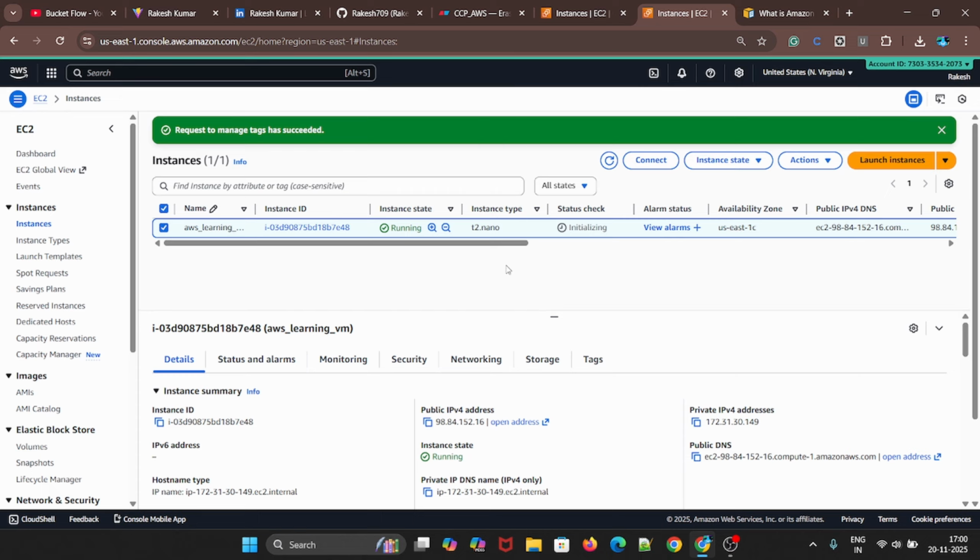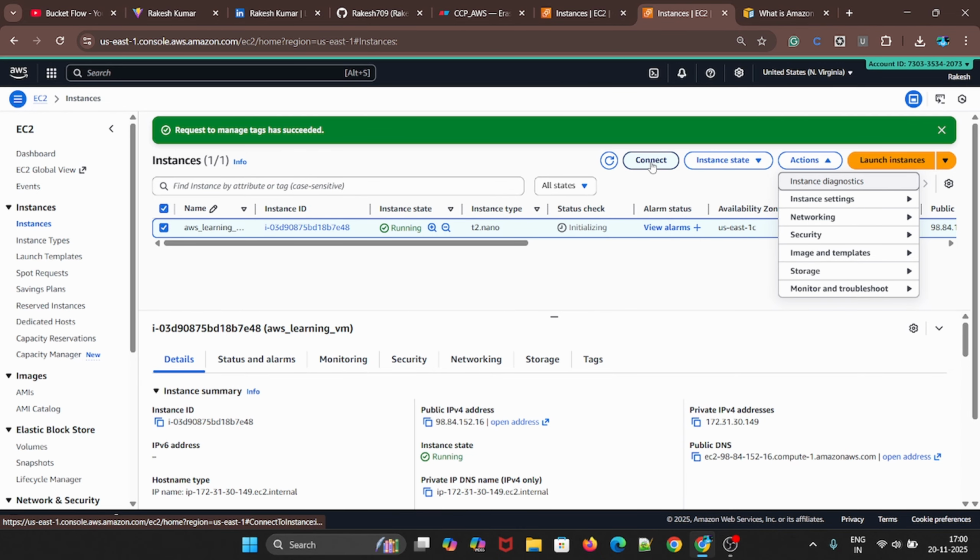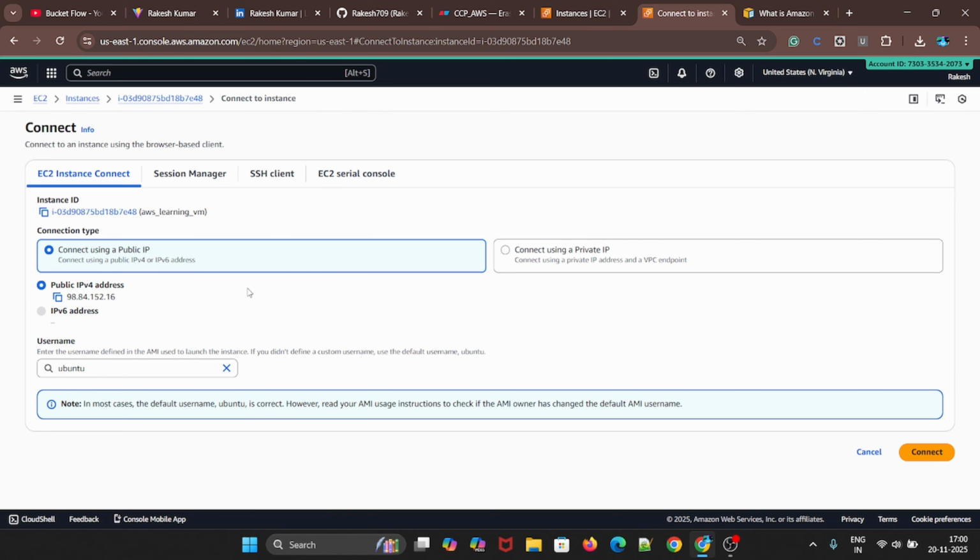And if you want to connect to an EC2 instance, we have the option here, Connect. This is instance state, and this is action. We'll see the connect one first. If you click on connect, we will have four options to connect to your EC2 instance. The first one is EC2 Instance Connect, so you will get the browser terminal only.